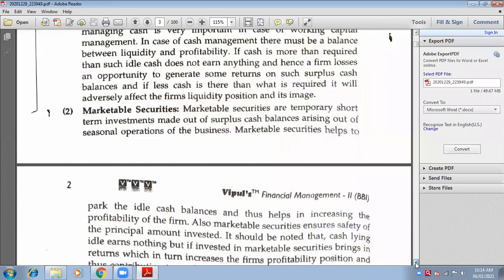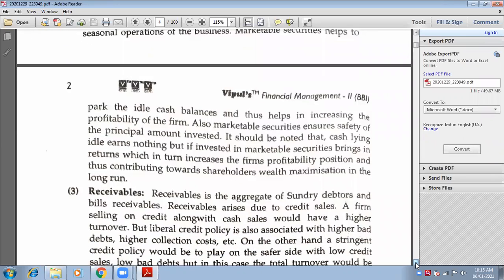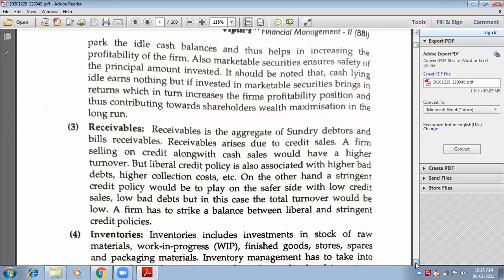Next is marketable securities. What is marketable securities? Short term investments. Short term temporary investments are known as marketable securities, which can be easily converted into cash. Receivables means your debtors and bills receivables. Both together are known as receivables. But when I talk about debtors, it is credit sales. When you sell on credit basis, the customer becomes your debtor because he or she is going to pay you on a future date.